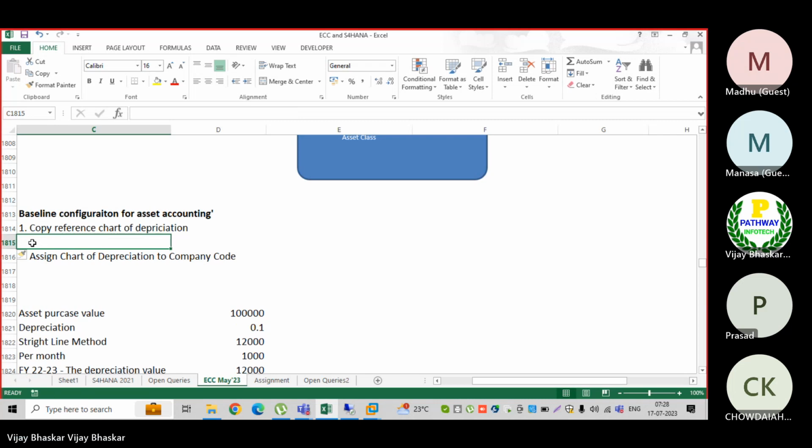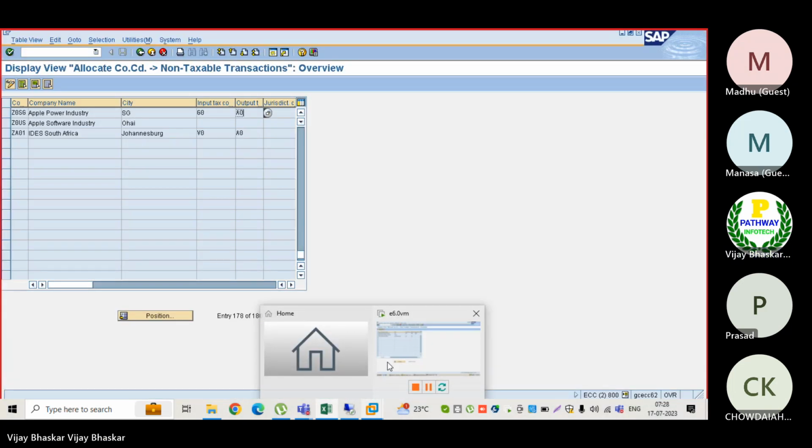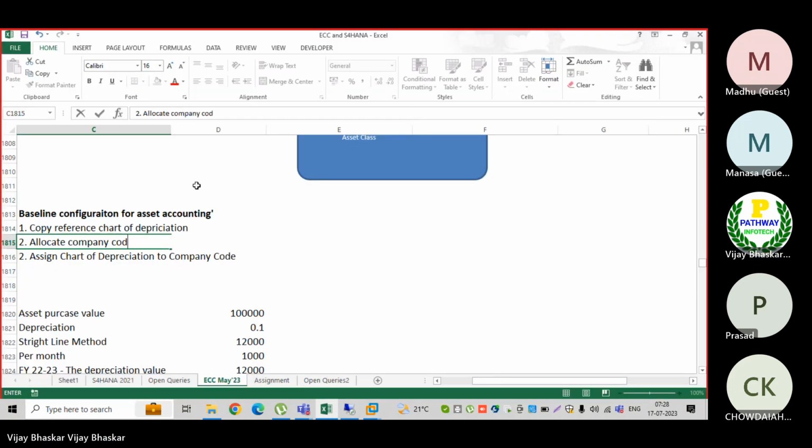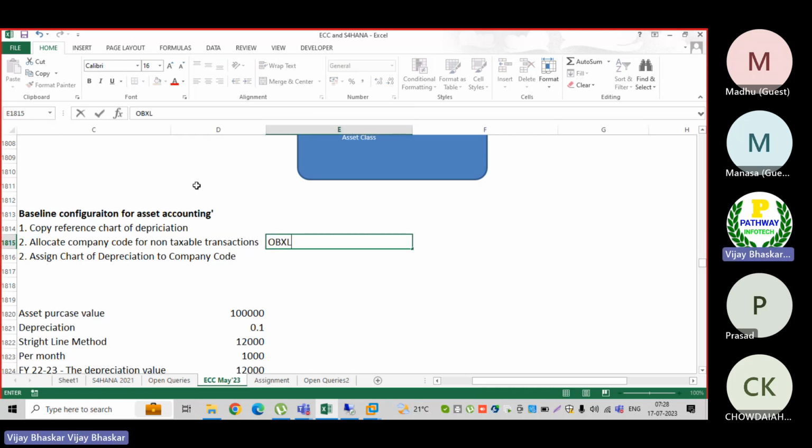Insert. Allocate company code for non-taxable transactions. I'll put it here; OBXL is the transaction code.